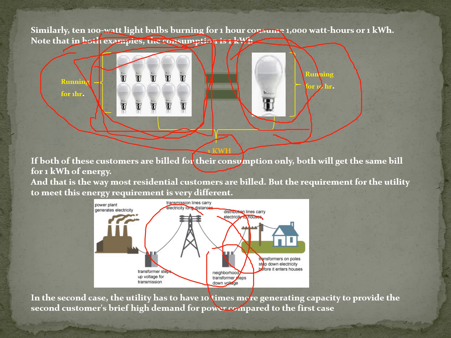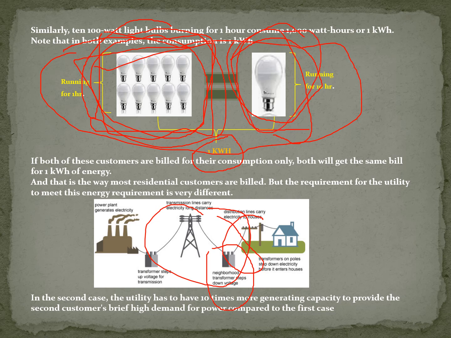And once that load starts running, like suppose you have 10 bulbs of 100-watt capacity and all 10 bulbs are running, that becomes your demand. That means your 1 kilowatt is the demand. You have to design your utility on the basis of this demand only, and in the single bulb case this is only 0.1 kilowatt.